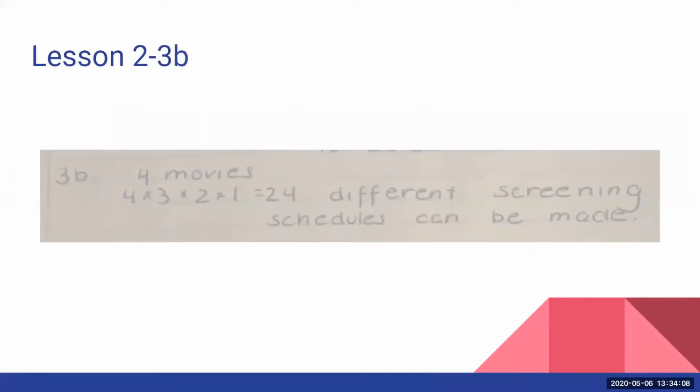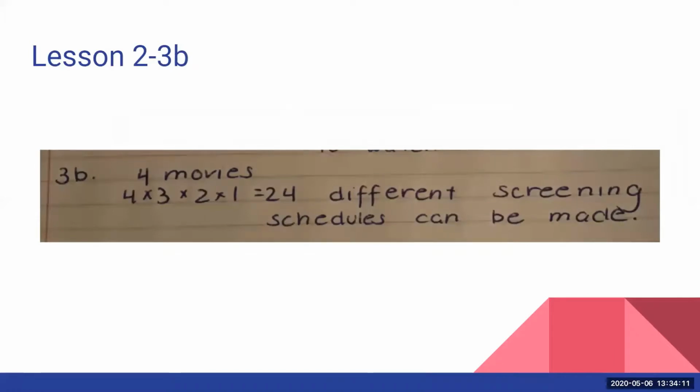And 3B says, okay, well, now that we've chosen 4 movies, we've all decided, now we want to try and make a schedule to watch 4 movies. And I don't know how this sleepover is managing to squish in 4 movies, unless you're staying up till like 5 a.m. But somehow they squish in 4 movies. They want to make a schedule. And so to show this schedule, they chose 4 movies, and then we use our multiplication principle. We can actually also use permutations here. It's a little weirder, but we can do it, just to show that before we finish up.